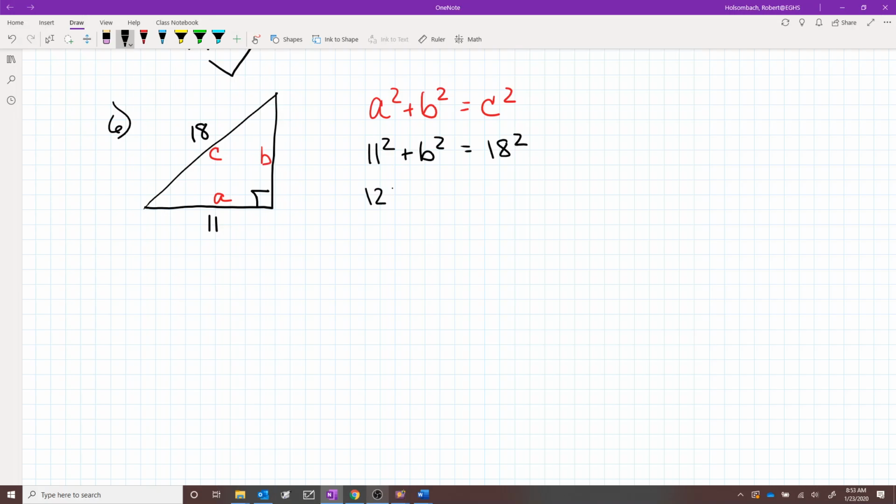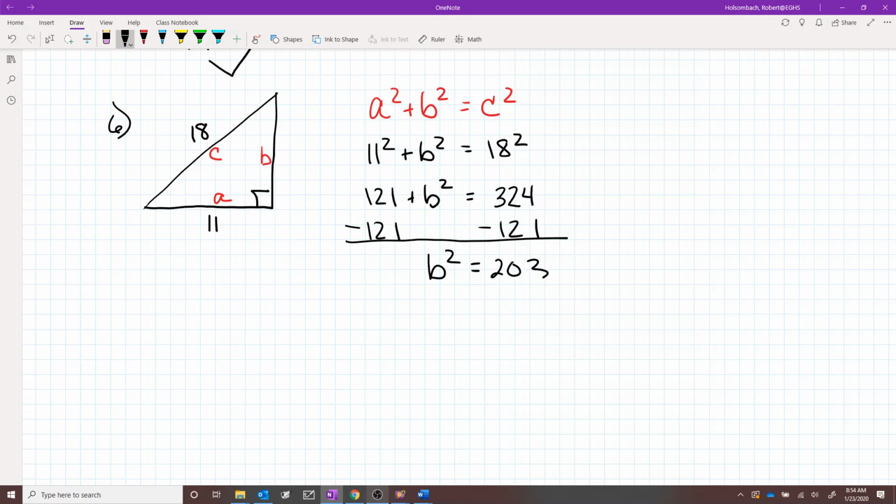So that's 121 plus B squared equals 324. Subtract 121 from each side, and B squared equals 203. You can now find the square root of both sides, and your B will be equal to 14.2.